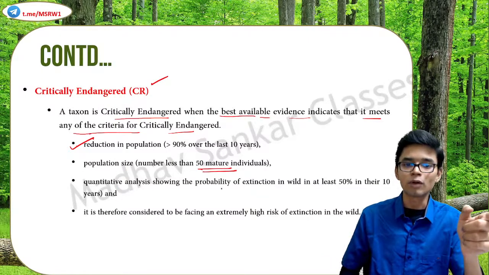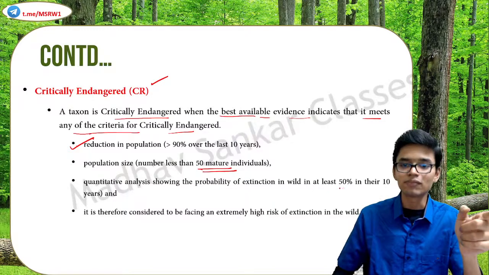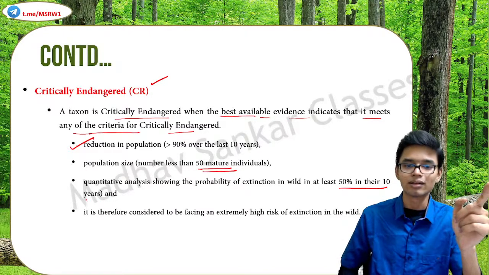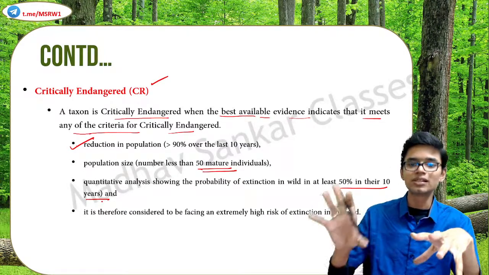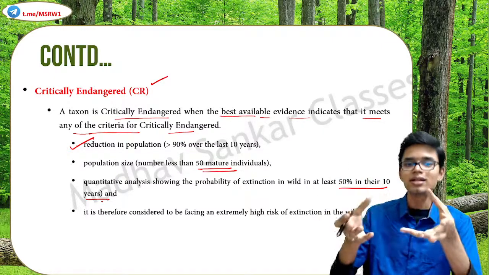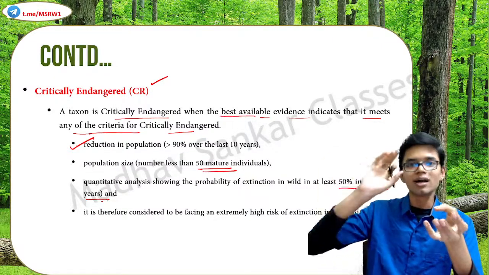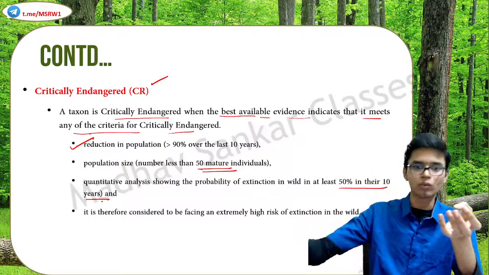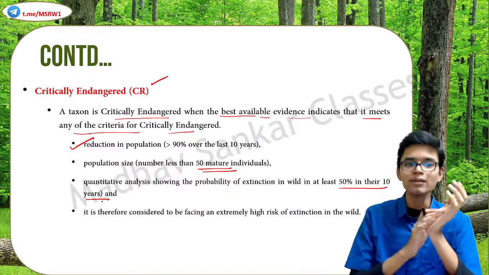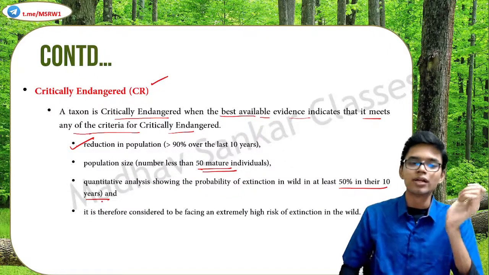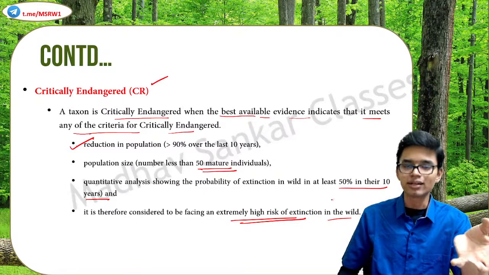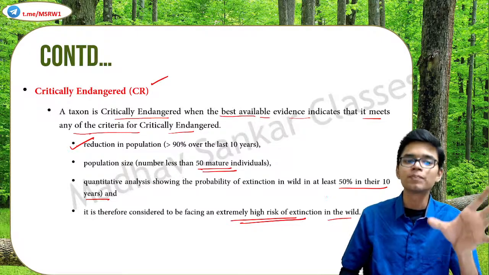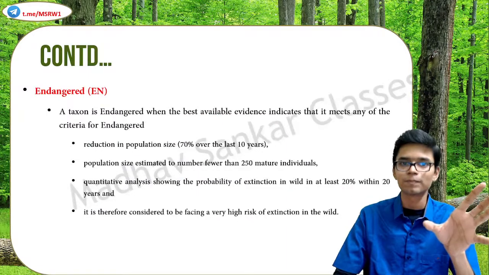Quantitative analysis showing the probability of extinction in the wild is at least 50% in 10 years. When an analysis is conducted, if there is a probability that in 10 years at least 50% of these animals are going to face extinction, then they are put in the CR category. It is therefore considered to be facing an extremely high risk of extinction in the wild. Clear? So if these conditions are satisfied, that animal or plant is put in the critically endangered category.